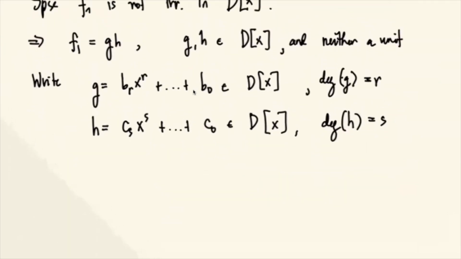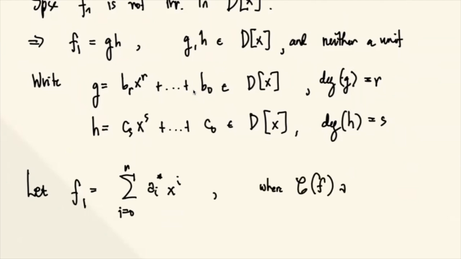Okay. Now, remember, F1 is written as G times H. So let's assume that F1 as a polynomial can be written as well in this form, the sum of AI asterisk X to the I, where I is from 0 to N, where the content of F times AI asterisk is AI.